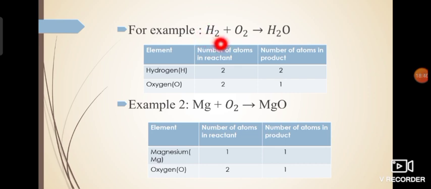You can see hydrogen is 2 over here, hydrogen is 2 over here. Okay, it's balanced. Now O2, oxygen atoms are 2, and over here it is only 1 in number. So that is why this equation is an unbalanced chemical equation, because only oxygen atoms are unequal on the reactant and product side. Next, magnesium is only 1 on both the sides. Then oxygen is 2 over here on the reactant side and only 1 over here on the product side. Then again this equation becomes unbalanced because oxygen atoms are unequal on the reactant and the product side. So that is why this equation is an unbalanced chemical equation.